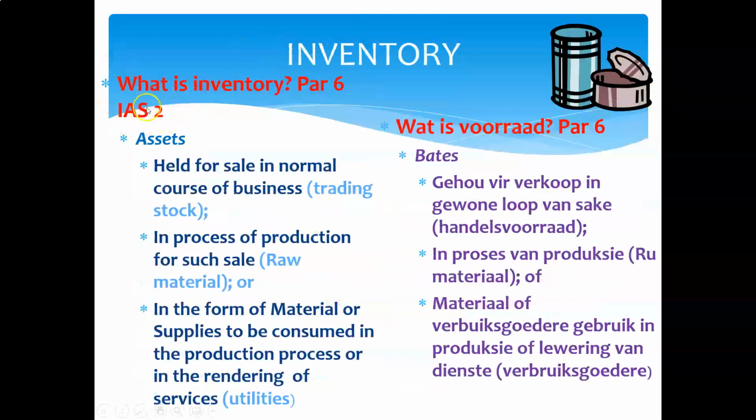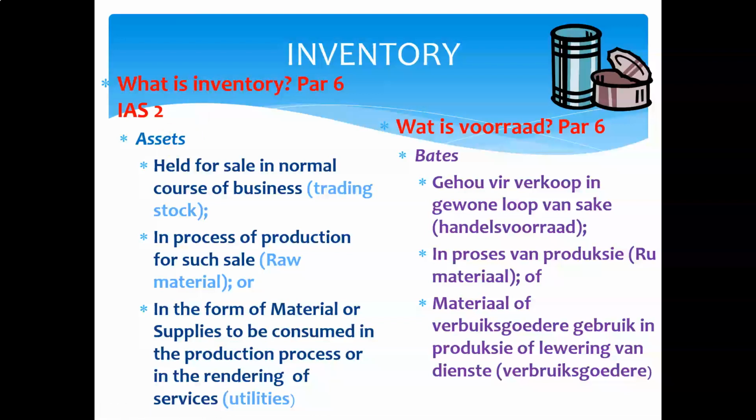Now let's go to IAS 2. IAS 2 says, well, number one, inventory is an asset, and that asset's been held for sale in the normal course of business. So that is trading stock. Or that asset can be in the process of production.